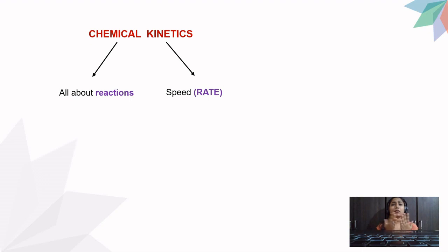Okay. Now, kinetics is nothing but speed, and here I have written a word in the brackets which is rate. And speed and rate are the two words interlinked with each other, and I will relate it in the next slide. So first we'll see what the chemical kinetics is and what are the factors that we study in chemical kinetics.